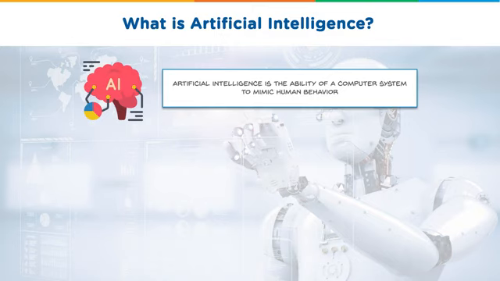So first off, let's ask the important question. What is artificial intelligence? Artificial intelligence is the ability of a computer system to mimic human behavior. This is the sort of intelligence that's demonstrated by machines, in contrast to natural intelligence that's shown by humans as well as animals.